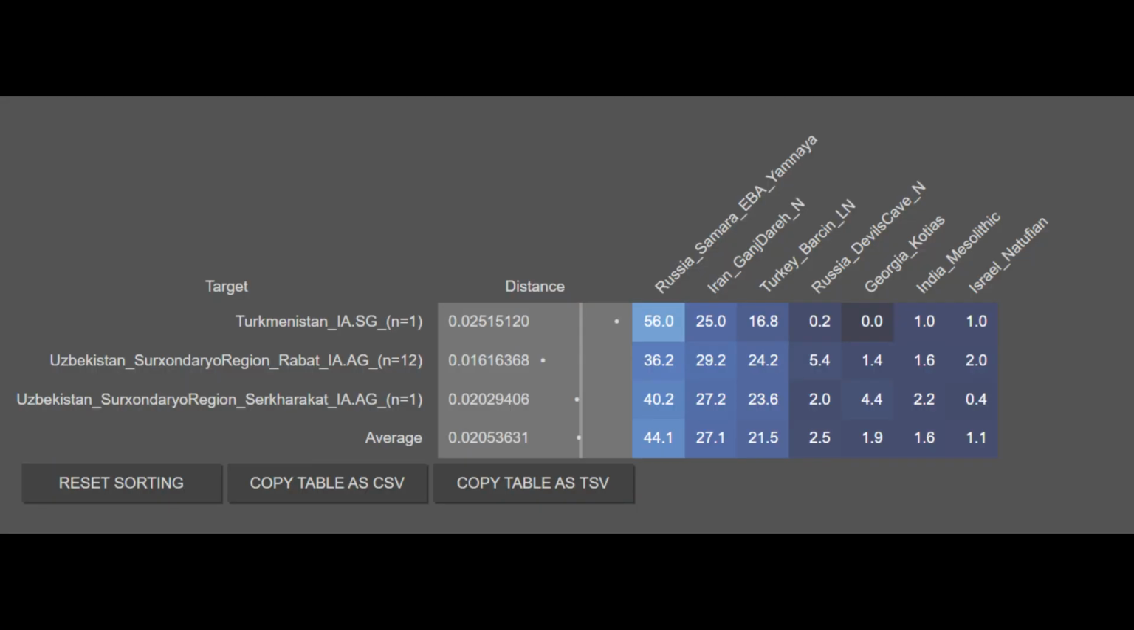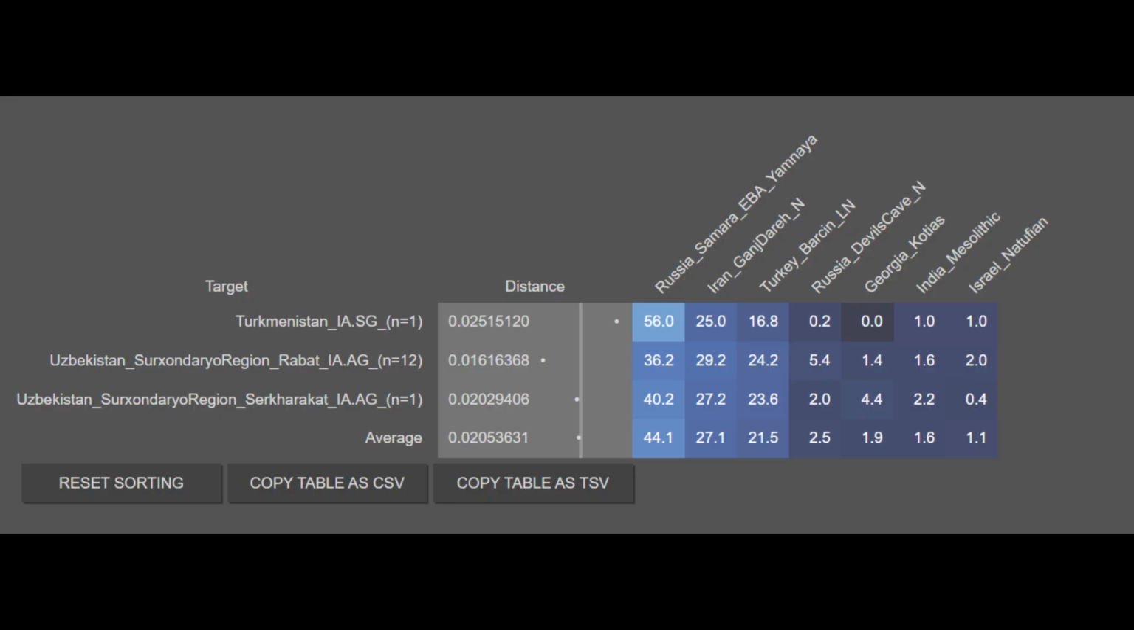Here are the results for the Iron Age Central Asian Aryan samples, including the Yaz culture sample from Turkmenistan. These samples are on average 44.1% Yamnayan Samara, 27.1% Iranian Neolithic farmer, 21.5% Anatolian late Neolithic farmer, 2.5% Siberian, 1.9% Caucasian hunter-gatherer, 1.6% India Mesolithic, and finally 1.1% Natufian.